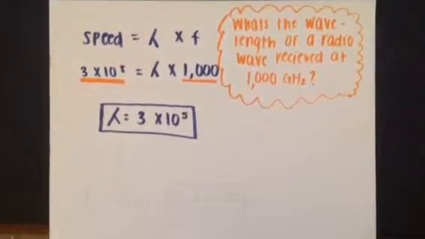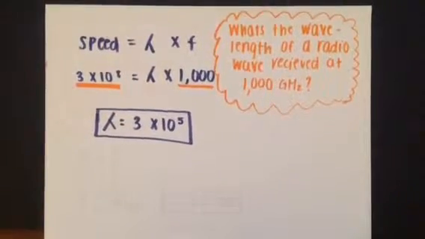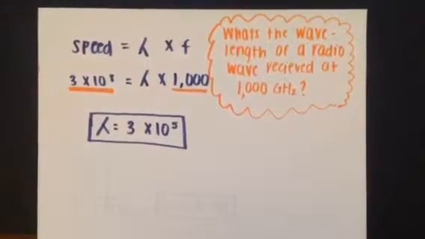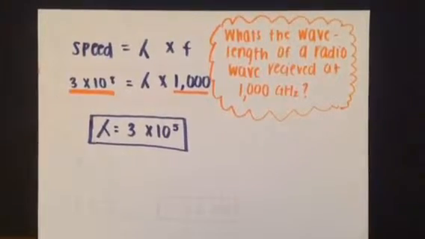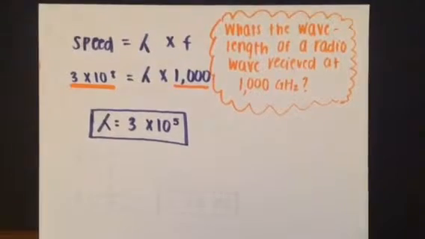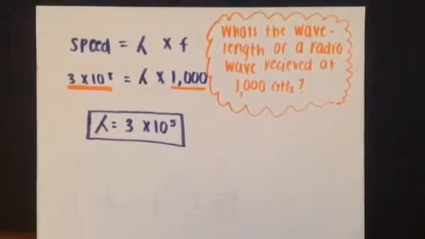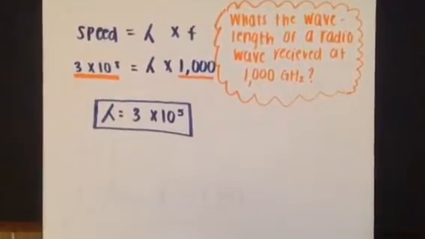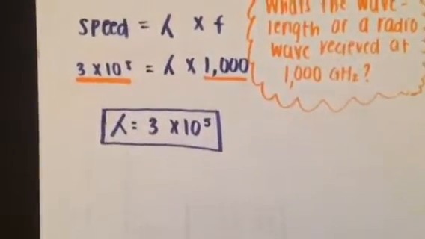For any equation, you always plug in 3 times 10 to the 8th for speed, because that's the speed of light. So 3 times 10 to the 8th equals lambda times the frequency, which is 1000. So you divide 3 times 10 to the 8th by 1000, and you get 3 times 10 to the 5th.